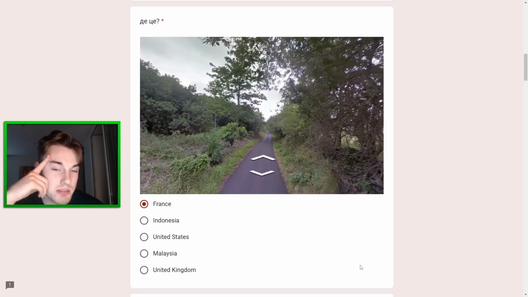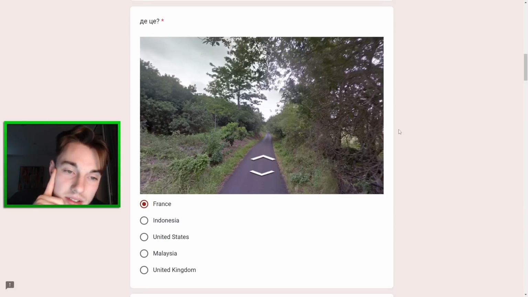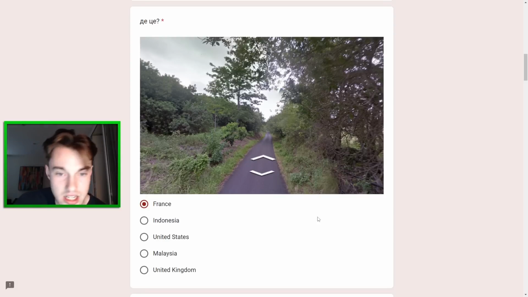Or, I don't think it's Malaysia. The left-hand side of the screen looks quite Malaysian, but then the right-hand side doesn't really. So, I can still see Malaysia, but I don't really think so. And then Indonesia's quite a good possibility here. I do like Indonesia or France best, I think. So what about Indonesia? Where would I put it? I don't know. I feel like Indonesia's definitely active. I want to go France here though.